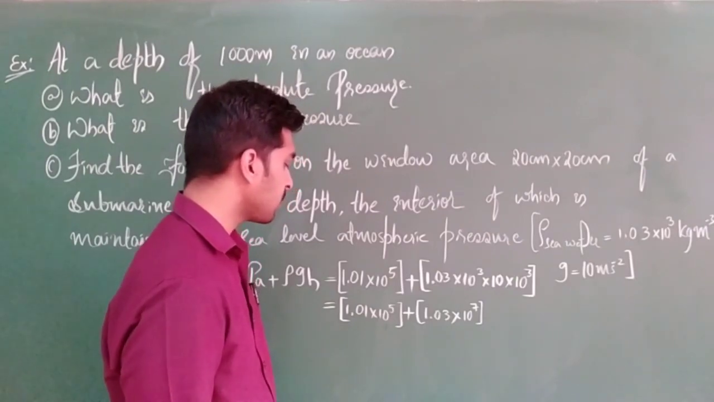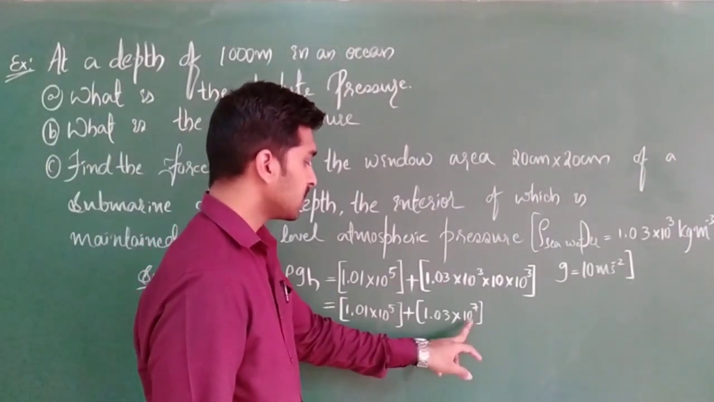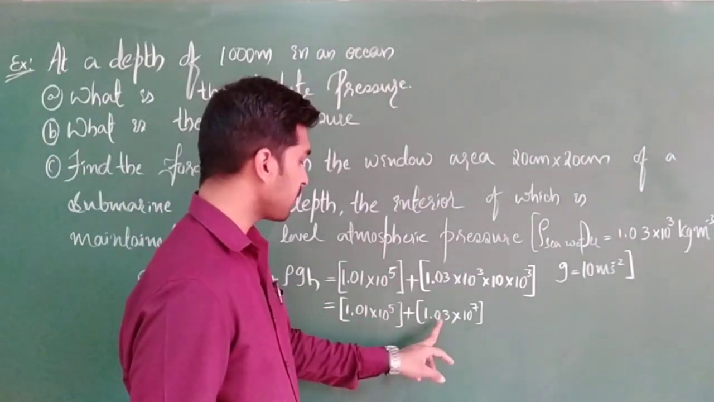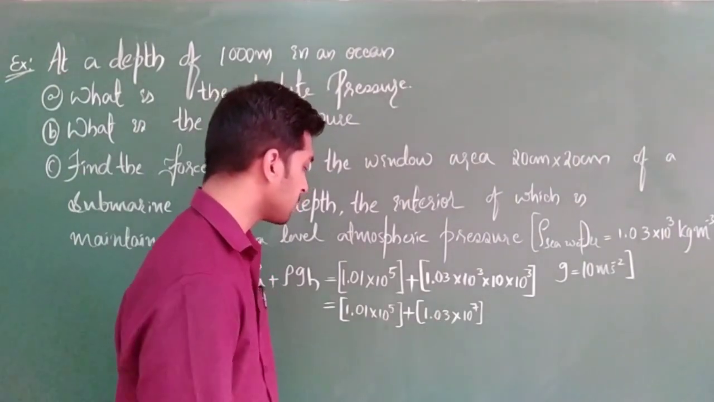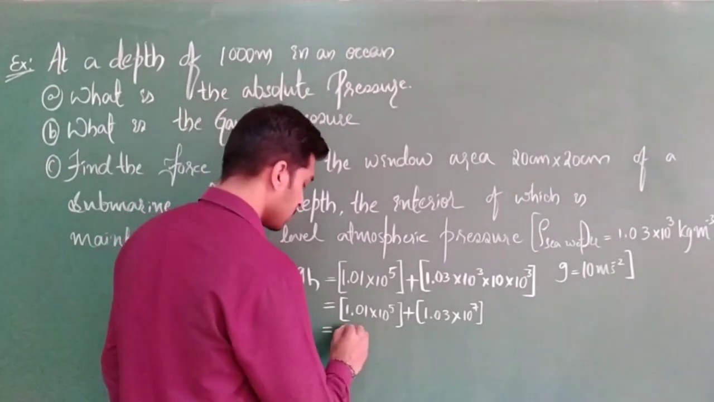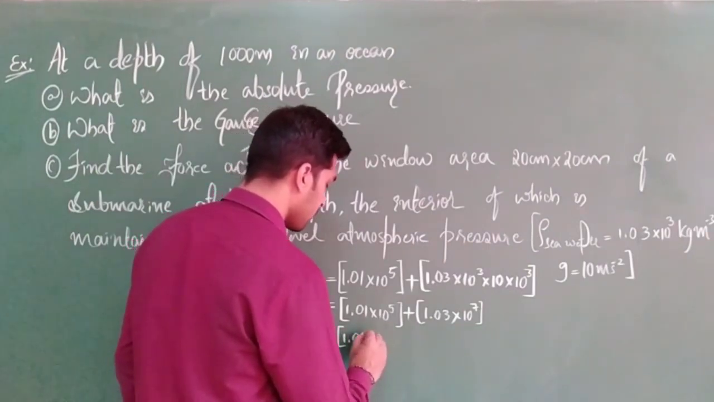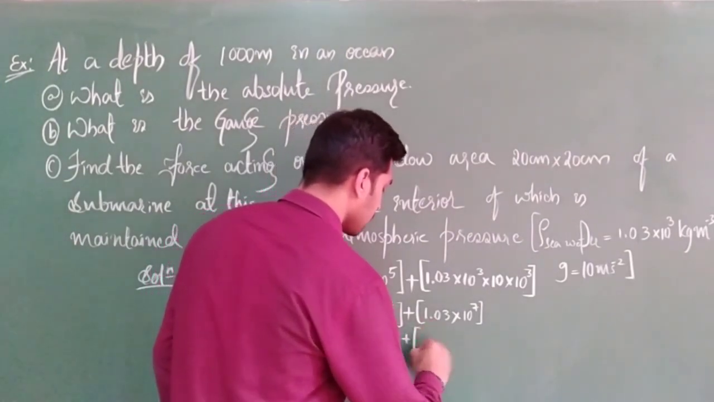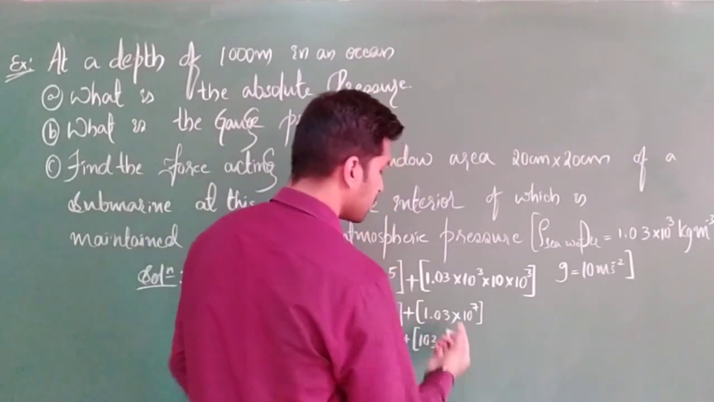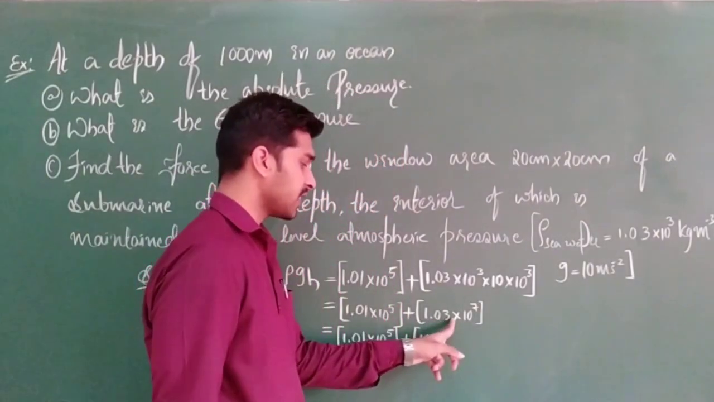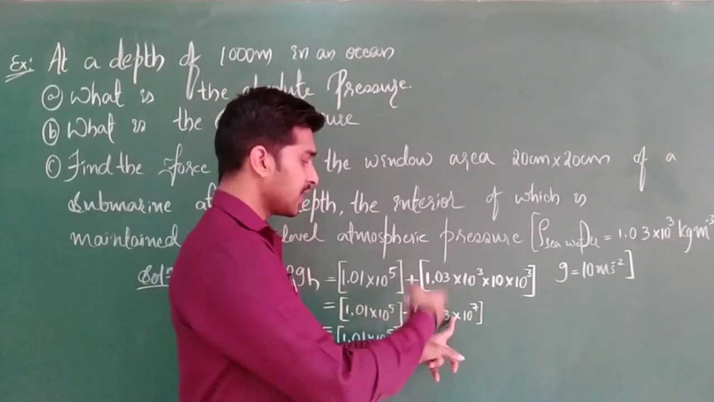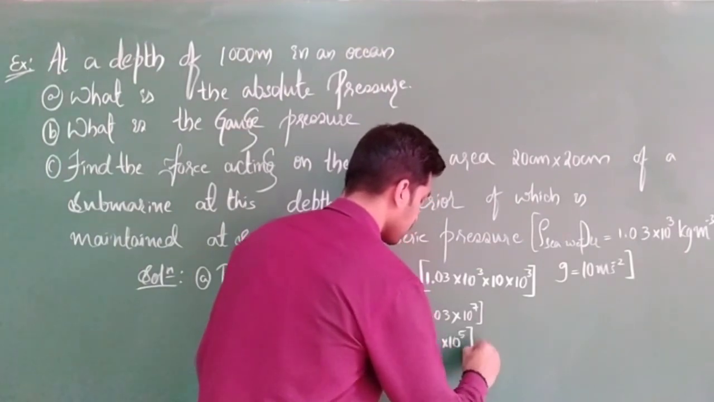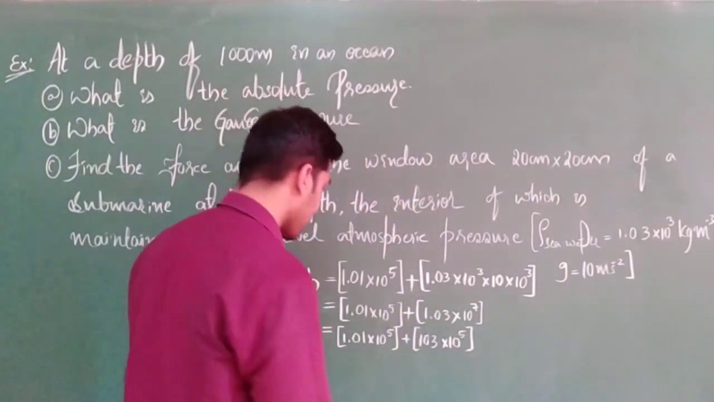So in which method shall we go? Shall we go for changing this one? Instead of 7, we will write 10 to the power of 5, and here we get 103. Correct? Am I correct? So here 1.01 into 10 to the power of 5 as it is, plus 103. Two decimal points I shifted here, so 10 to the power of 7 becomes 10 to the power of 5. So now ultimately take 10 to the power of 5 common.